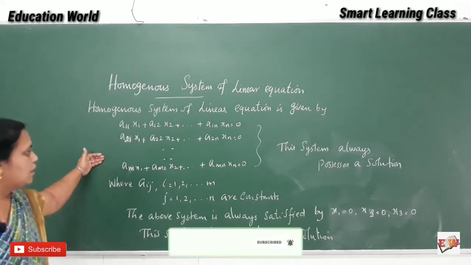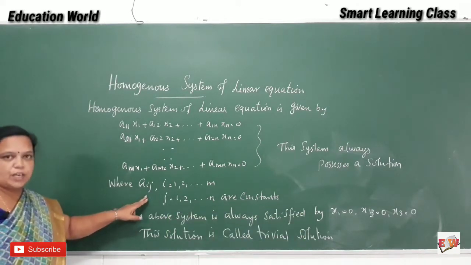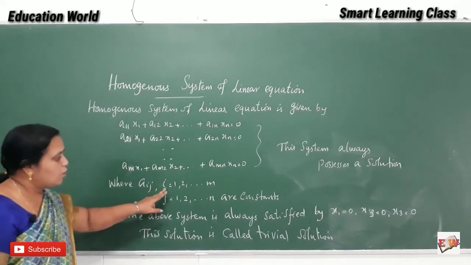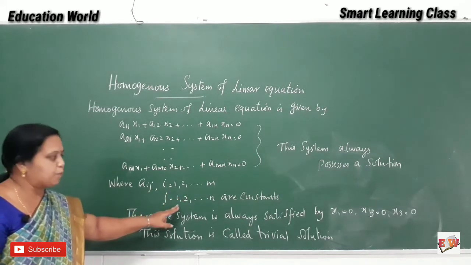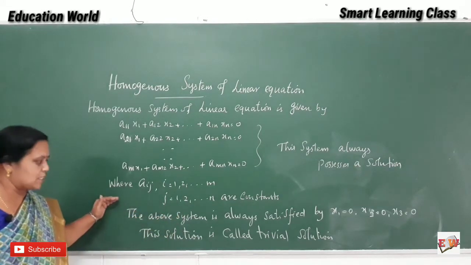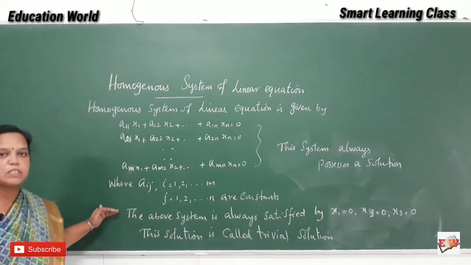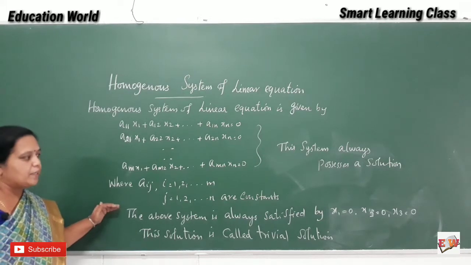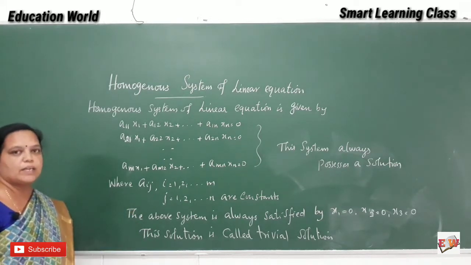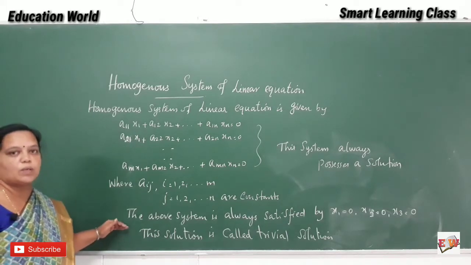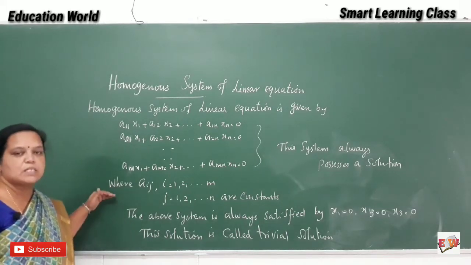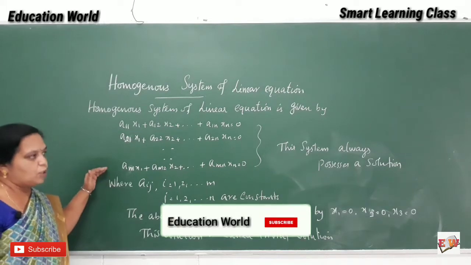In this equation, aij, where i is 1 up to m and j is 1 up to n, are constants, isn't it? The above system is always satisfied by x1 equal to 0, x2 equal to 0, x3 equal to 0. So this solution is called the trivial solution. This system always possesses a solution.